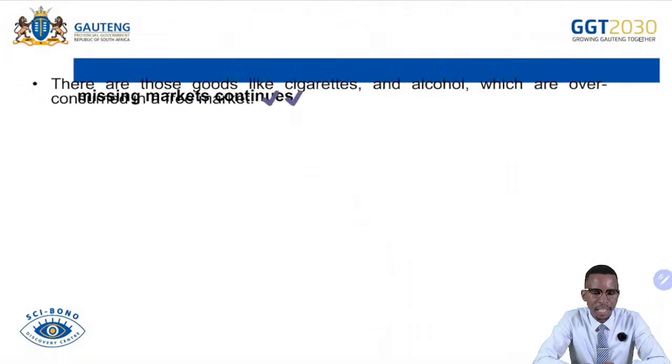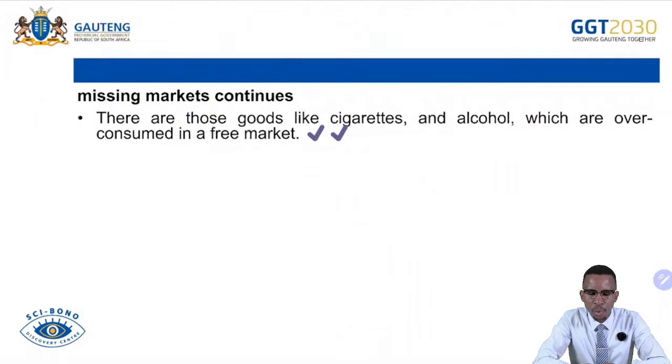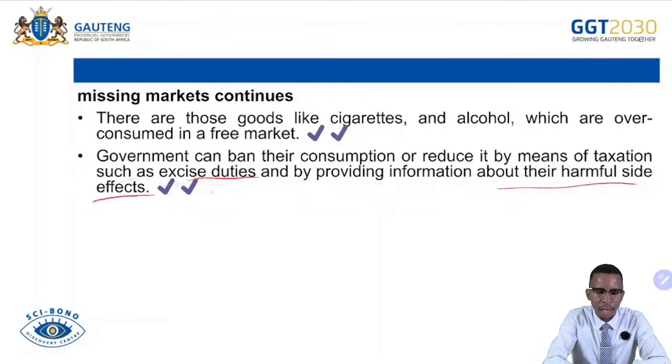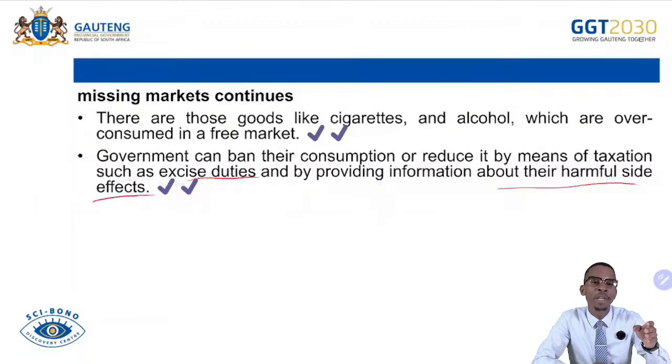We continue with the missing market. There are goods like cigarettes and alcohol which are overconsumed in the free market. And then what happens? We call them demerit goods. Government can ban their consumption or reduce it by means of taxation, such as excise duties, and by providing information about their harmful side effects. We remember that the state intervenes by forcing businesses to provide information about their products on the packaging. Even the bad effects of those goods should be displayed. Even when they are being advertised, the precautions should be set and displayed to people so that they cannot overuse them.